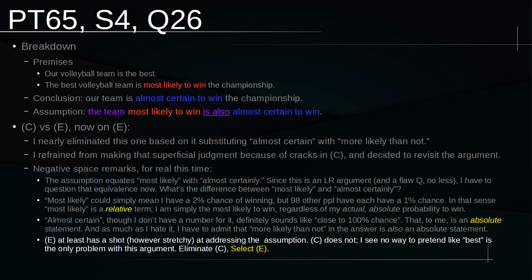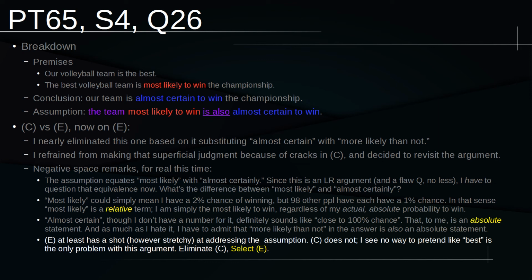And so that's what directed me to go after E so hard and in such great detail, partially because I just wanted to feel better about picking E. But really, ultimately, in a real test day situation, and actually in practice, I didn't feel that great about this relative versus absolute thing that I managed to come up with. It didn't take me that long to do it, but that still doesn't mean that it's worth doing for everybody.